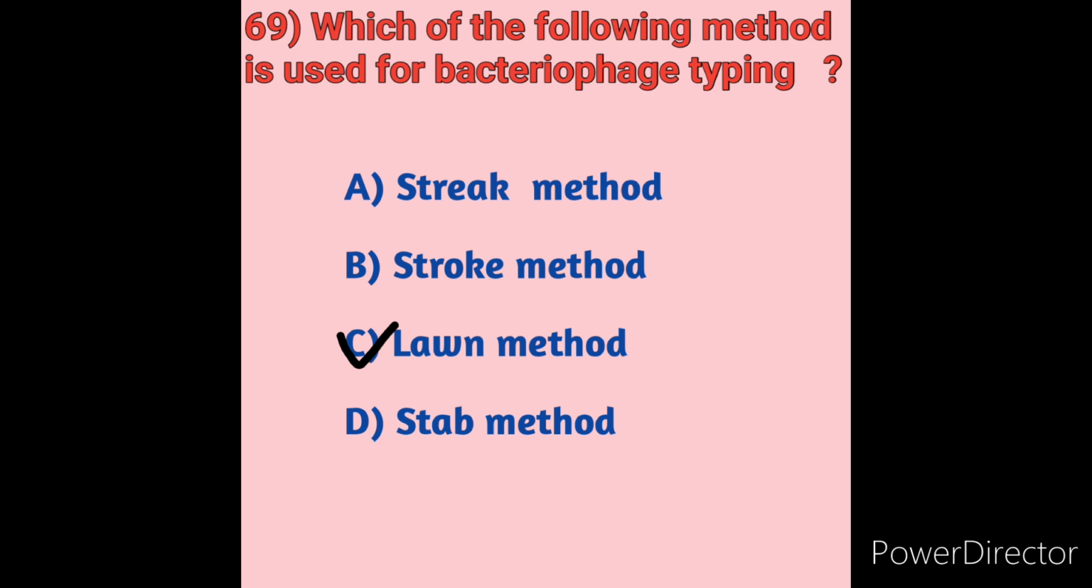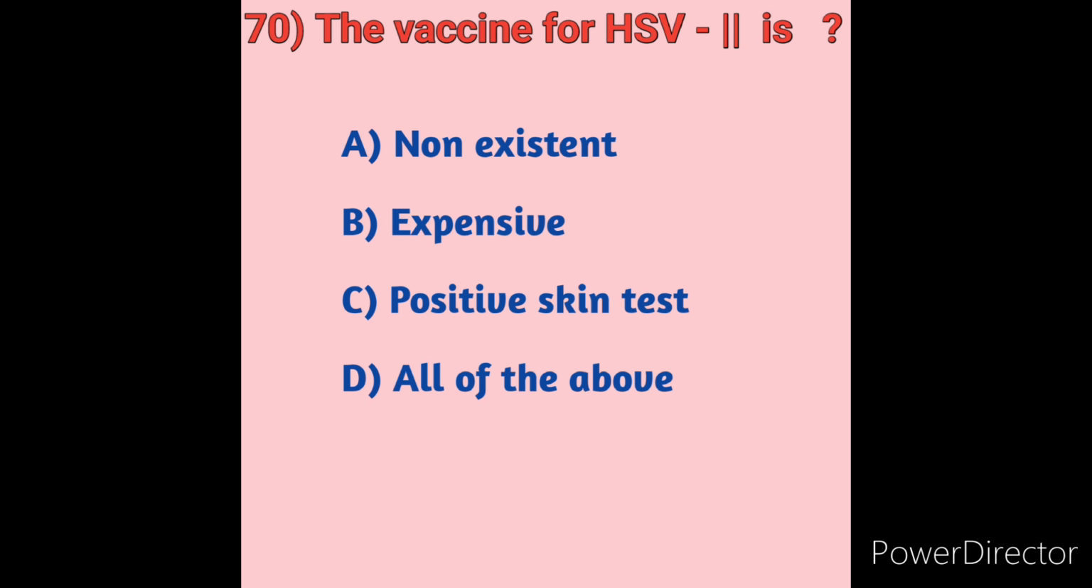Next we will move on to question number 70. The vaccine for HSV2 is. HSV means herpes simplex virus. So here the vaccine for herpes simplex virus 2 is, we will see the options. Option A, non-existent. Option B, expensive. Option C, positive skin test. Option D, all of the above.